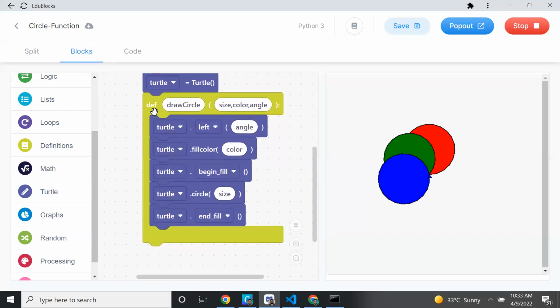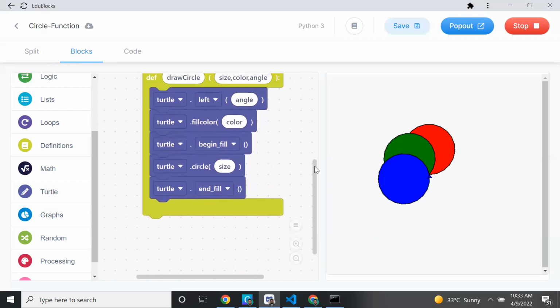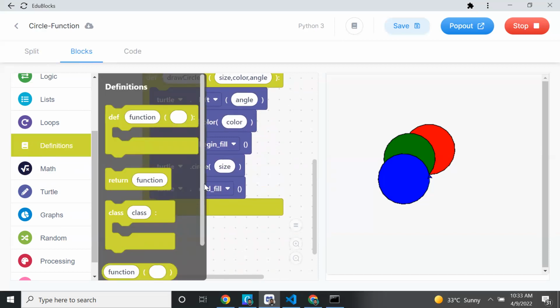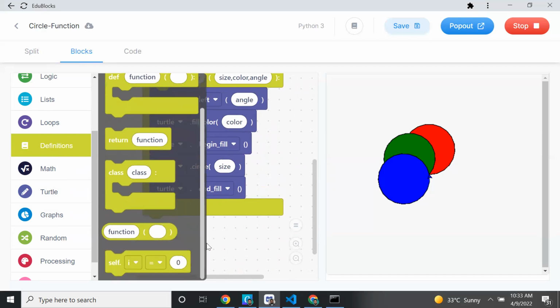I created one definition. You can go to the definition, change the name, and give the arguments, as many arguments as you want. Now the important thing is I have to call this function. How can I call it? Simple. Function call. Here one function call is there.